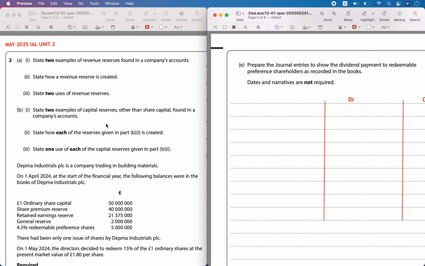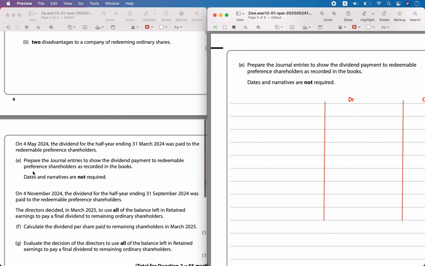Hello, today we are solving May 2025 paper IAL Unit 2 question number 2 part E. On May 4, 2024 the dividend for the half year ending 31st March 2024 was paid to the redeemable preference shareholders. Prepare the journal entries to show the dividend payments to redeemable preference shares as recorded in the books. Dates and narratives are not required.